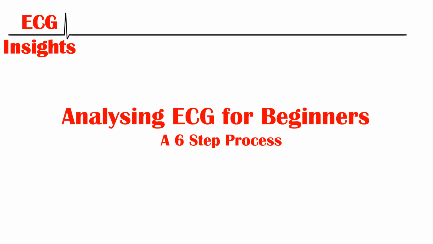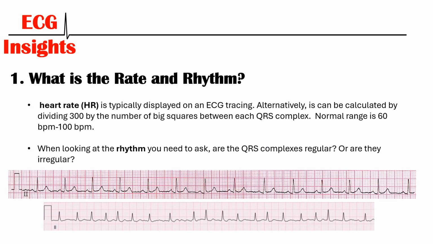Hi guys, so today we're going to be going over analysing ECGs for beginners, and we've broken this down into a 6-step process. So to begin with, we need to look at what is the rate and what is the rhythm. Now, heart rate is typically shown on the ECG tracing anyway.